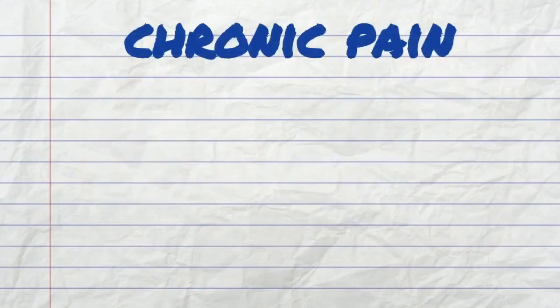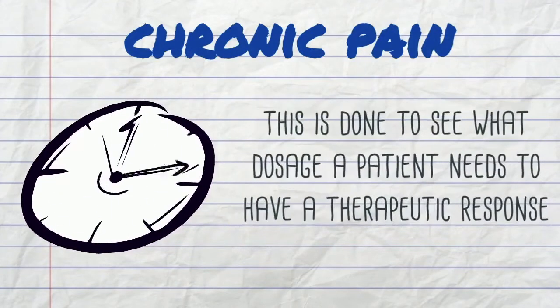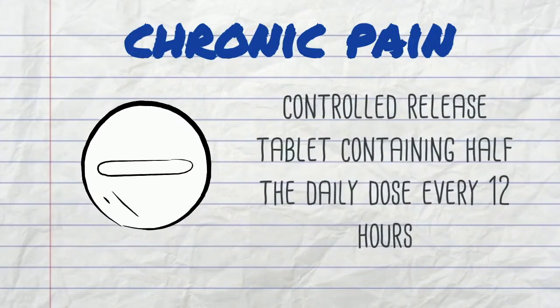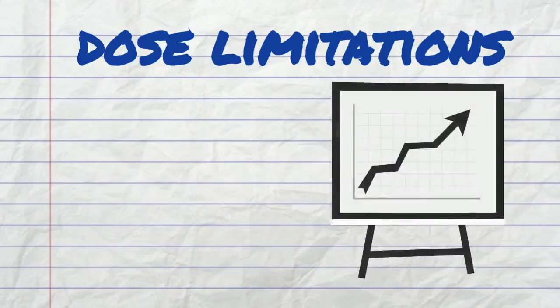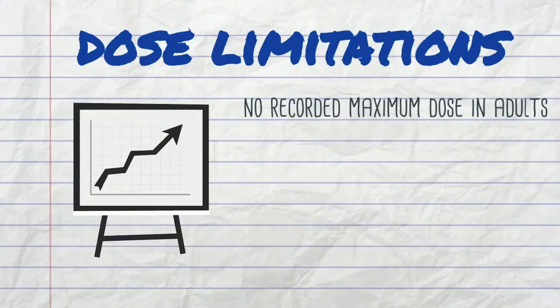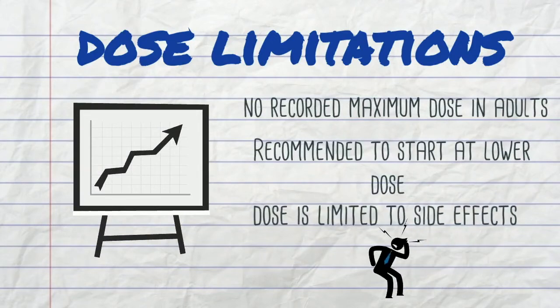Now, on the other hand, for chronic pain, 2.5 to 5 milligrams is first administered every 4 hours to achieve initial stabilization. This is done to see what dosage a patient needs to have a therapeutic response to the medication. Once this stabilization has been achieved, a controlled-release tablet can be administered at half the recommended daily dose every 12 hours to the patient. Also, due to oxycodone being prone to tolerance buildup, there is no recorded maximum dosage within adults. Doctors should always prescribe the lowest effective dose to the patient, and as a result, the maximum dosage is only limited by the side effects that the patient is experiencing.